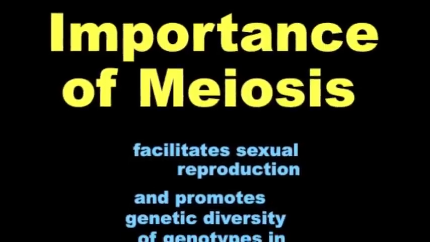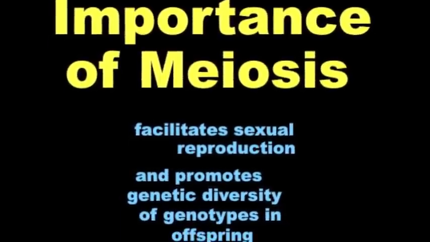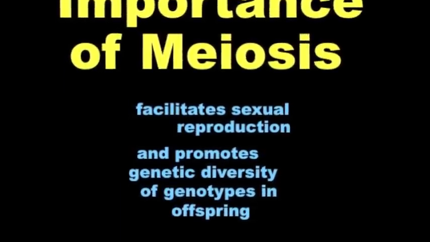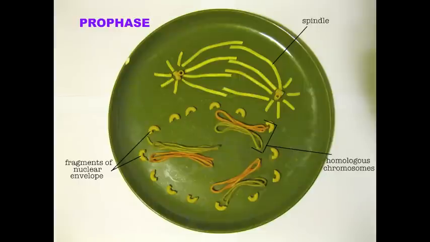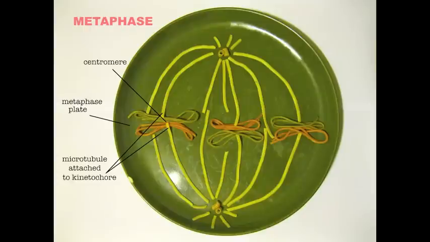Meiosis is a modified type of cell division in sexually reproducing organisms consisting of 2 rounds of cell division but only 1 round of DNA replication. During prophase 1, duplicated homologous chromosomes pair and exchange segments. During metaphase 1, chromosomes line up by homologous pairs along the metaphase plate.